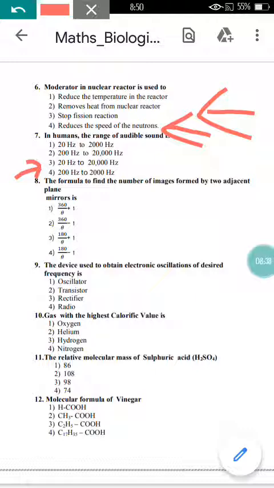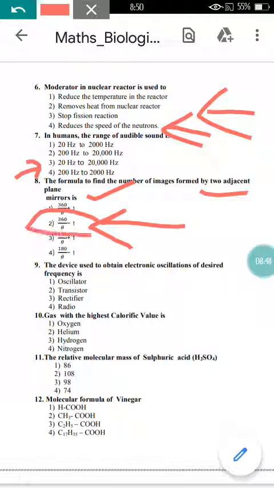The formula to find the number of images formed by two adjacent plane mirrors is, you need to remember the formula, 360 upon theta minus 1 is the correct formula for plane mirror images. 360 upon theta minus 1. Now come to the next question here.